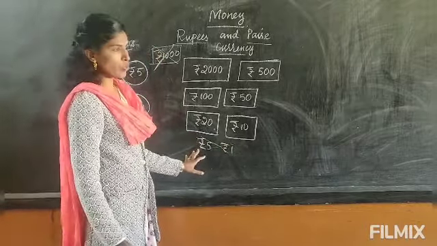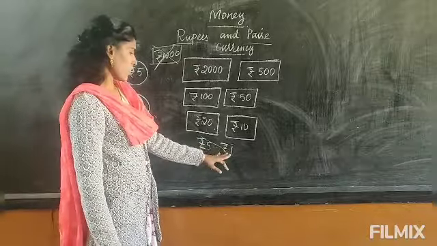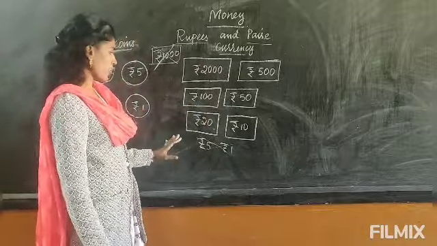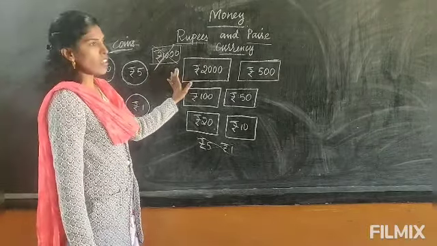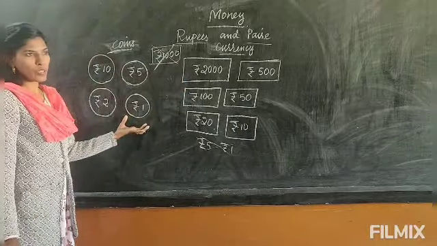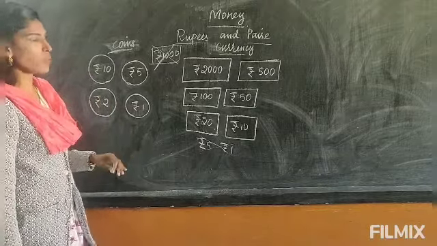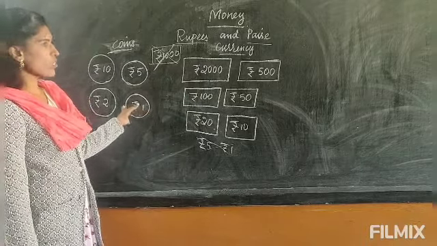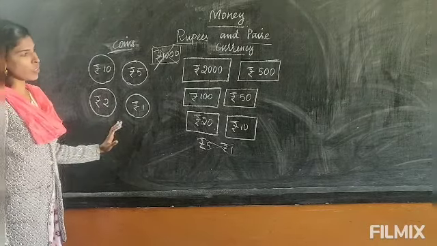5 rupee currency was used till recently, and then it was removed. 1 rupee was removed during demonetization. So now we have only these 7 types of currency and these 4 types of coins. The highest value of currency is 2000 rupees, and the smallest value of Indian money is 1 rupee. We don't have paise in use at all. Earlier we had paise in use even till the 21st century, but now it is fully removed. Only rupees are used now.